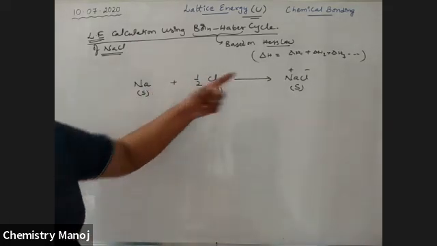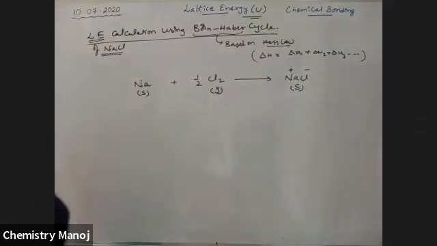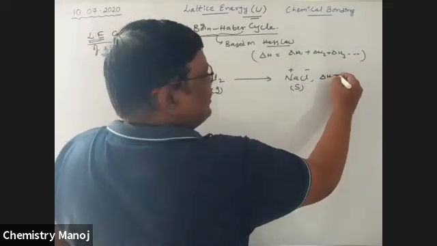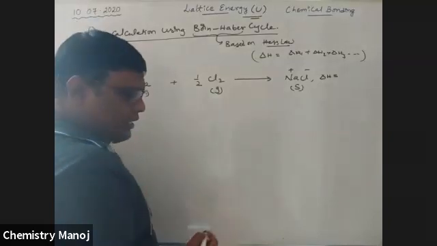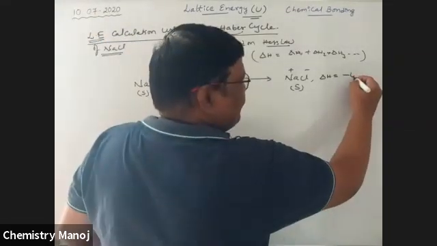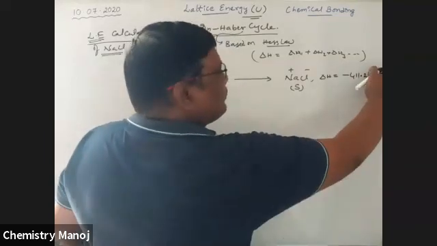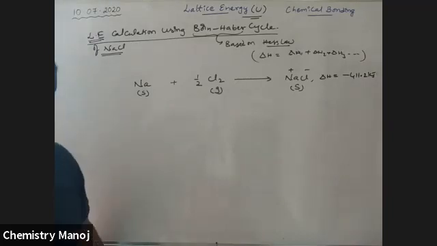These two connect with each other and give NaCl ionic compound. Energy is released. That released energy, delta H, is minus 411.2 kilojoules.